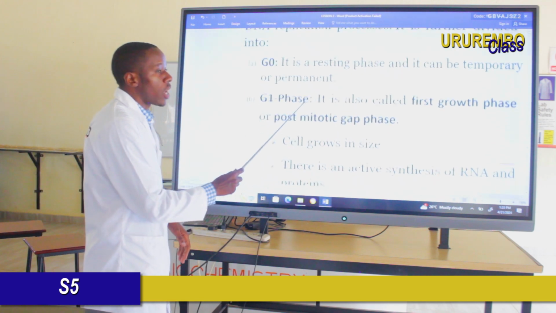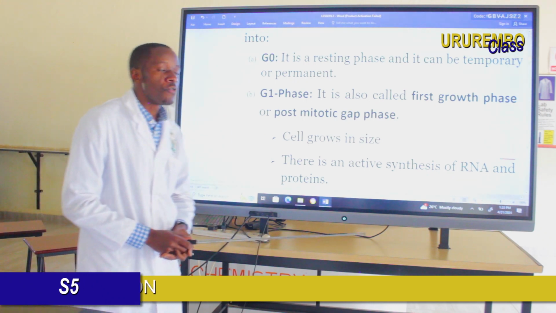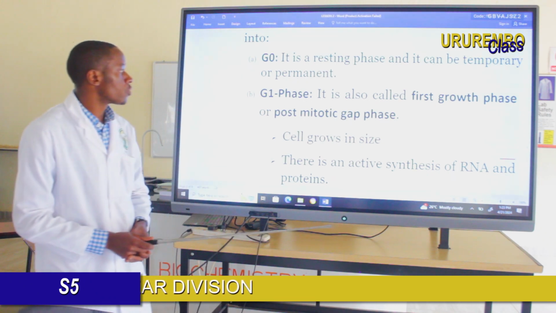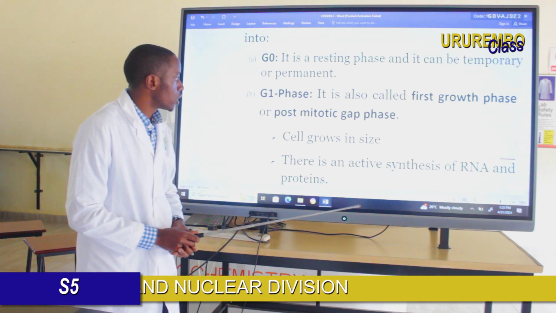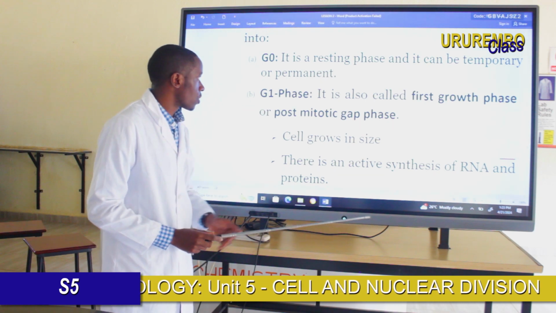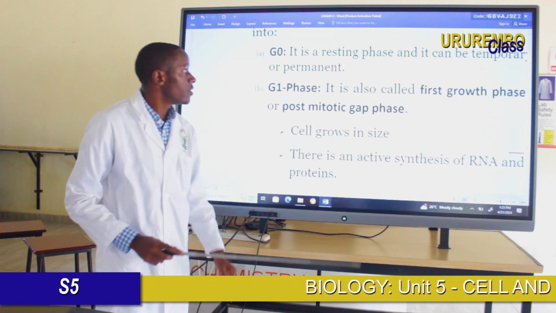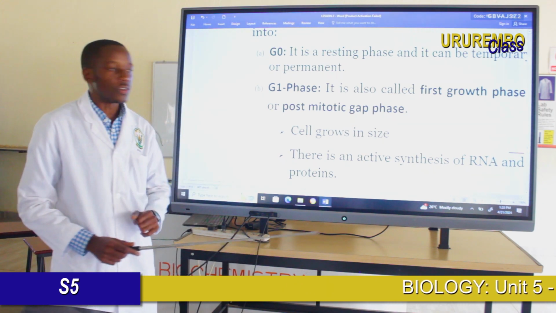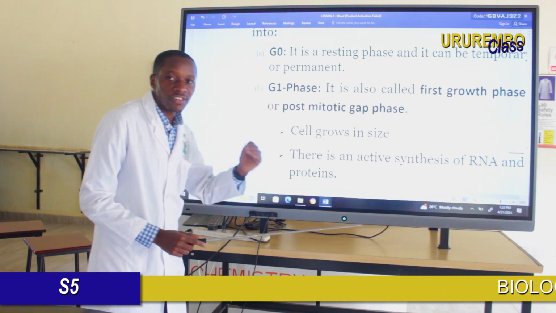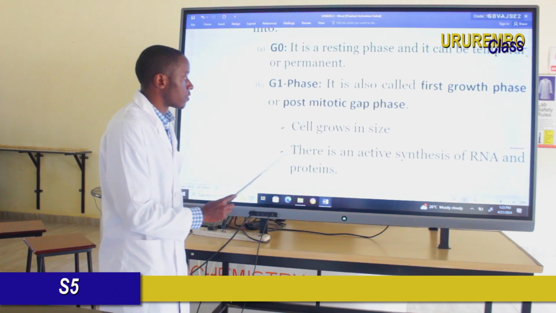So let's see the G1 phase of interphase. It is also the first growth phase, or is also called the post-mitotic gap phase. This phase is characterized by cell growth in size. In the first growth phase, it will show these characteristics. The first characteristic: the cell grows in size.